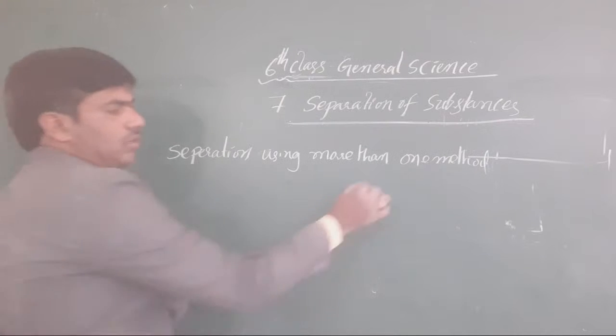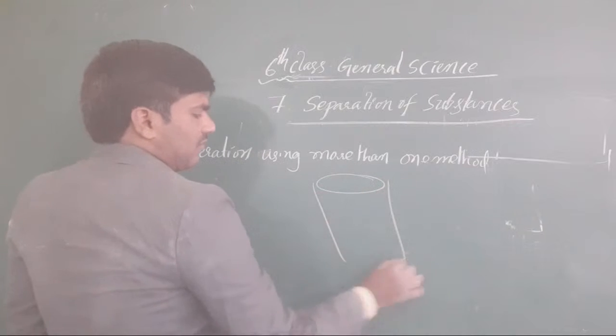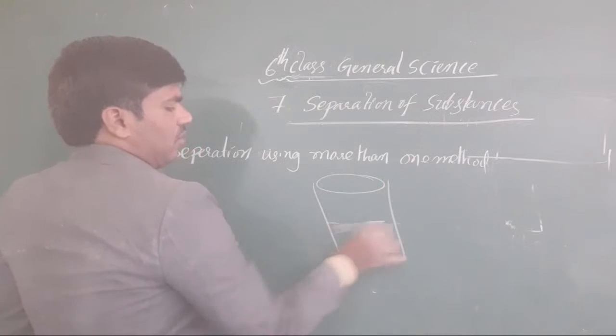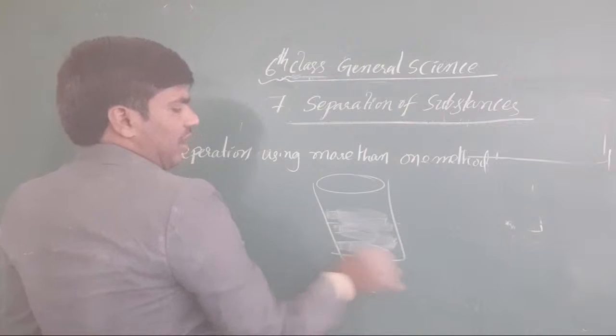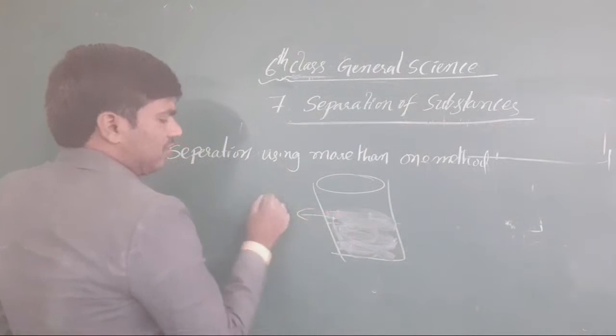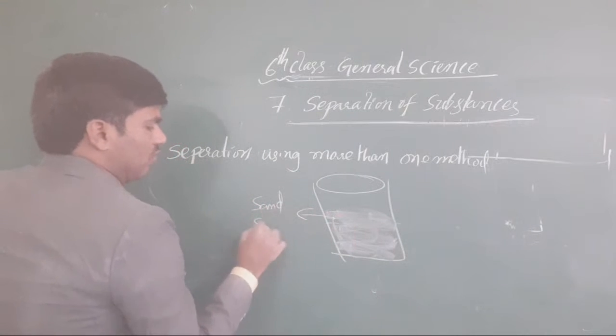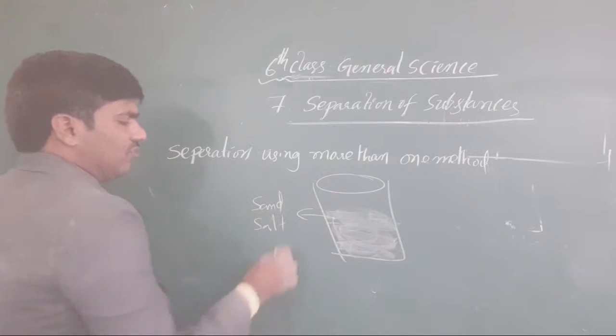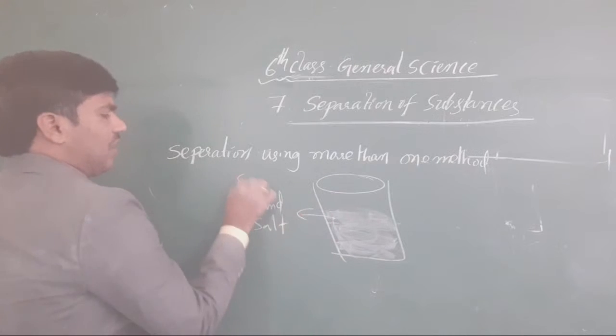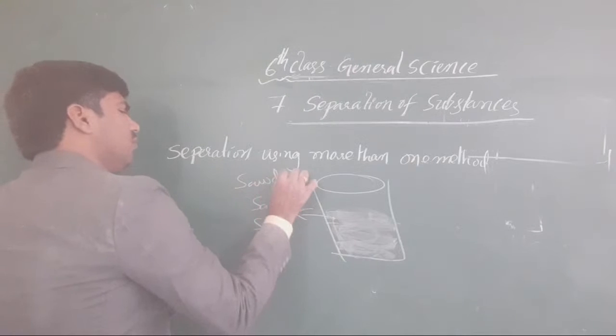You take the water in that one, you take sand here, clear, and as well as the salt in that one. You take sand and you take salt here, and as well as you take here the what? Sawdust. The three things you consider.